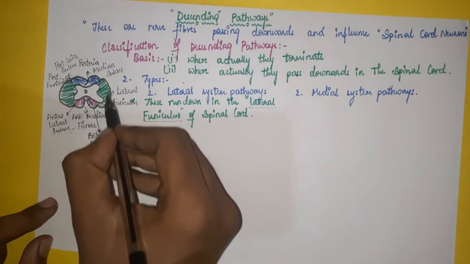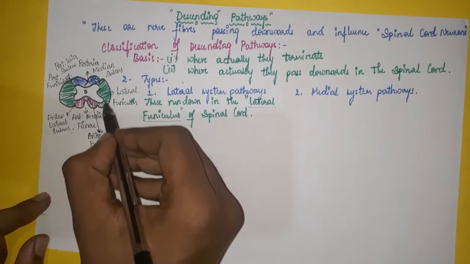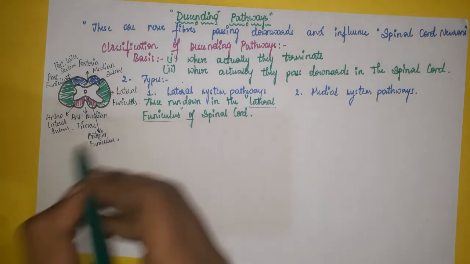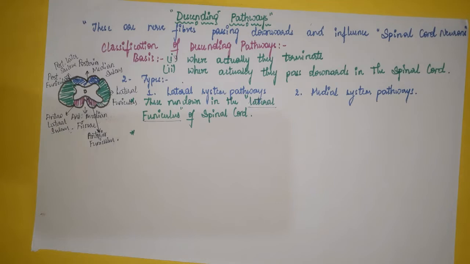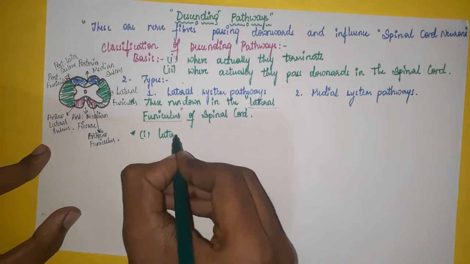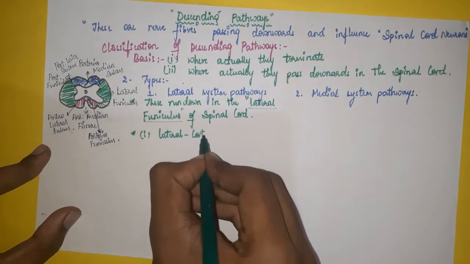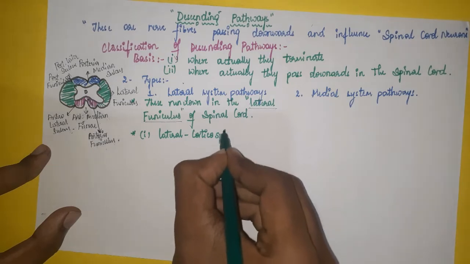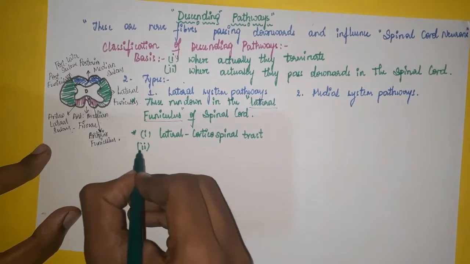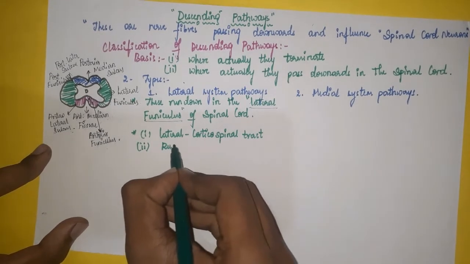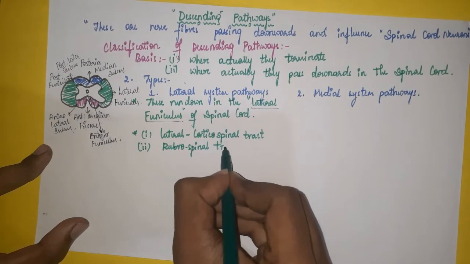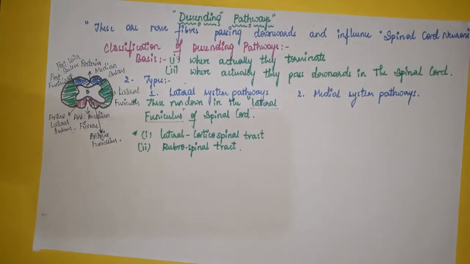Second point: the tracts included in the lateral system pathways are number 1, the lateral corticospinal tract, and the second, the rubrospinal tract.